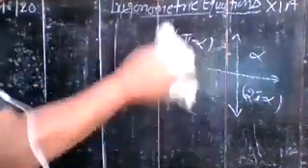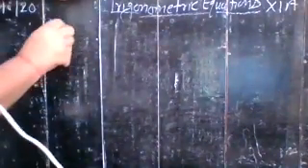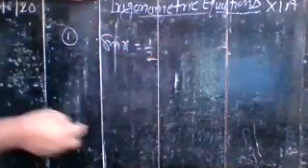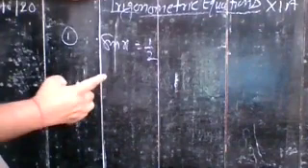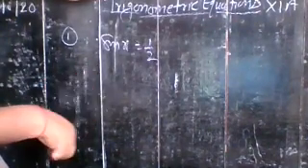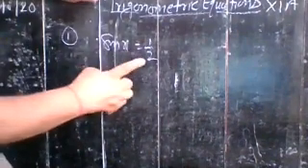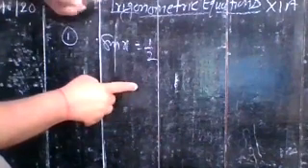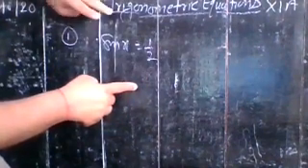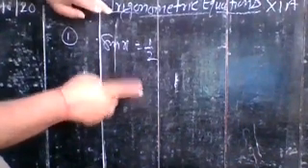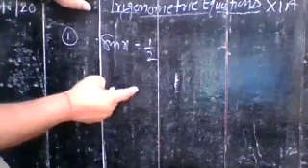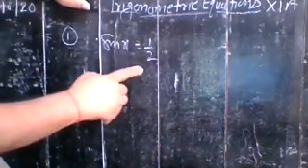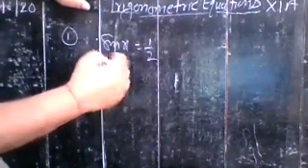So note it. Your first question is: sine x is equal to 1 upon 2, and you have to find the principal solution of this. Now here you see that the value of sine x is positive. And you well know, sine x is positive in two quadrants, in the first quadrant and in the second quadrant. So as per the rule I discussed, for the first quadrant you write the angle as it is, and for the second quadrant you write pi minus alpha.